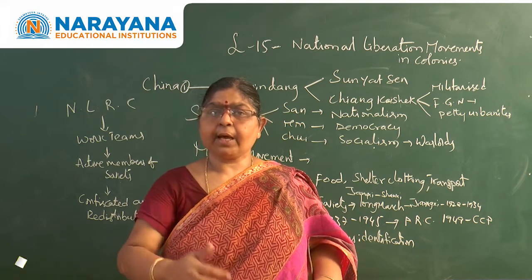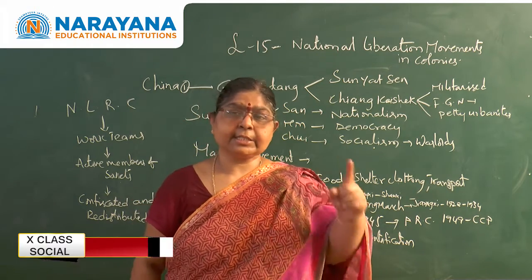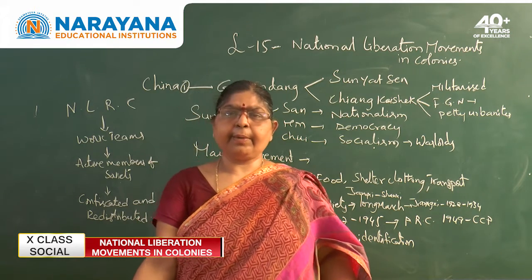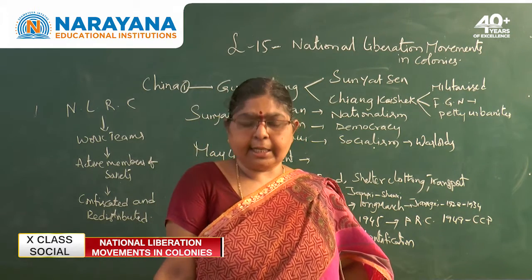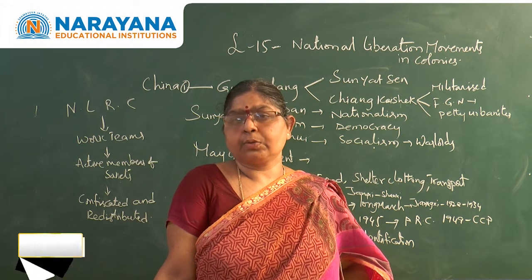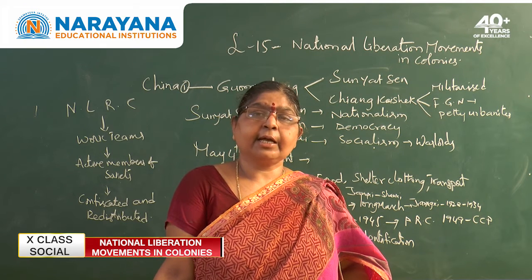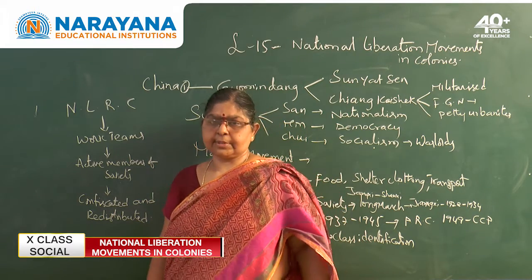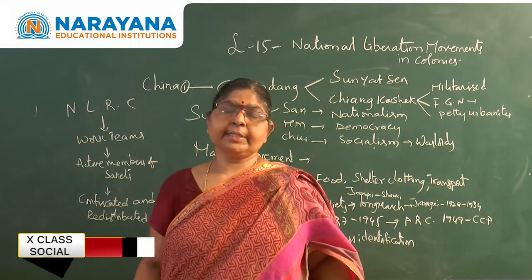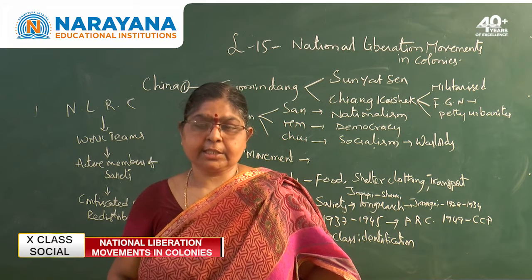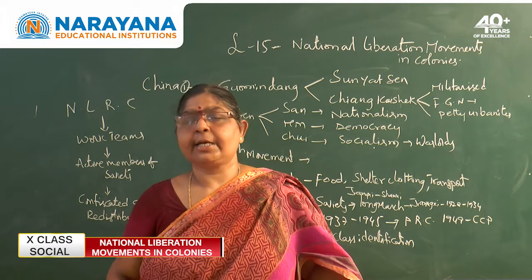The second step: he was very conservative and did not have liberal ideas like Sun Yat-sen. He wanted to confine women to household work. Hence he came out with four principles: work, speech, appearance and chastity.